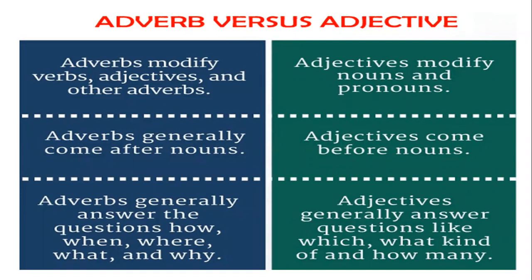Again, I repeat, how, when, where, what, why, how often, and at what extent. Then adjectives generally answer questions like which, what kind of, and how many.